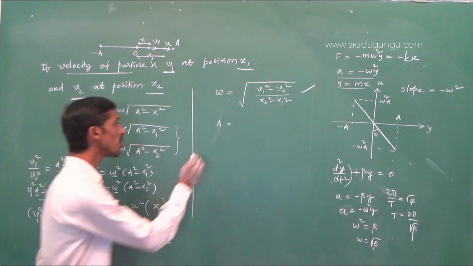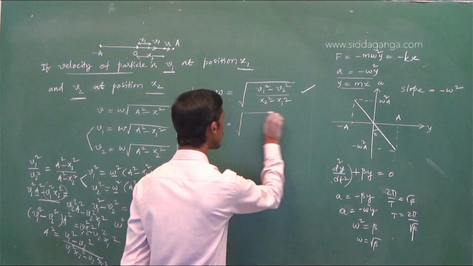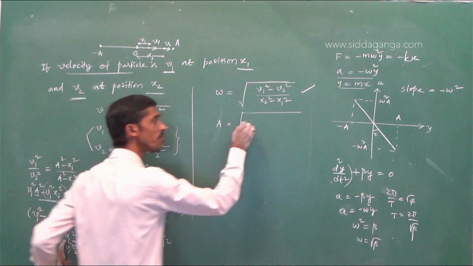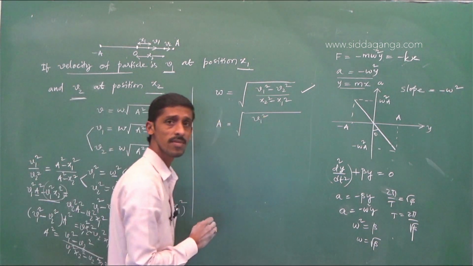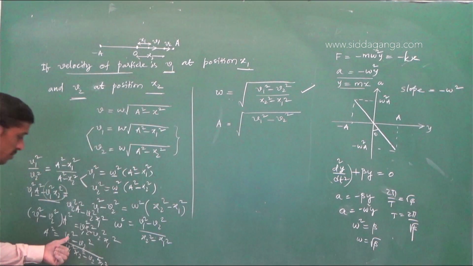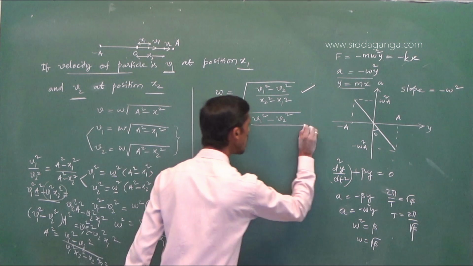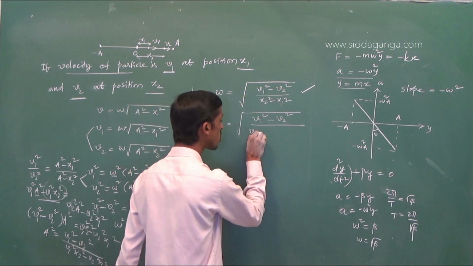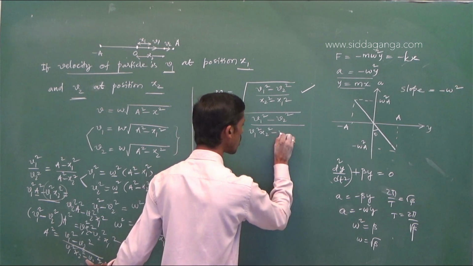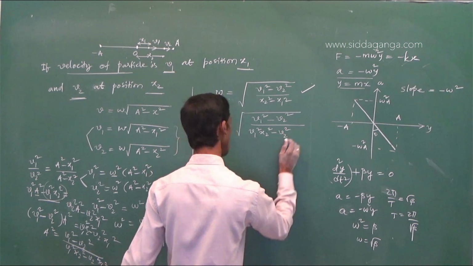So a will be square root of v1 square minus v2 square divided by v1 square x2 square minus v2 square x1 square.